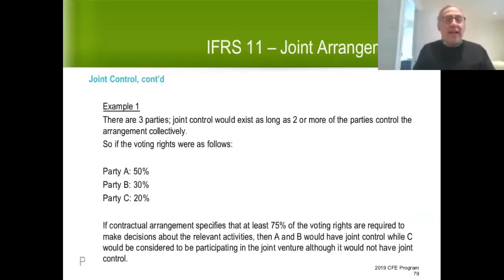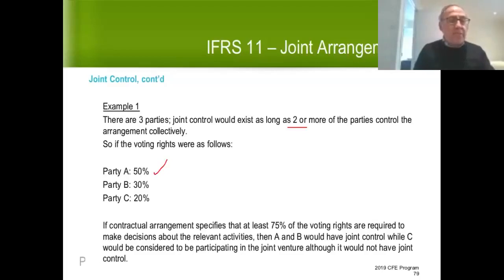What I'd like to do is take a look at a couple of examples to demonstrate this notion of joint control. In example number one, let's assume there are three parties. Joint control would exist as long as two or more of the parties control the arrangement collectively. Note that not all three have to, but at least two or more need to. So let's assume the voting rights are as follows. Party A has 50% ownership and 50% of the votes.